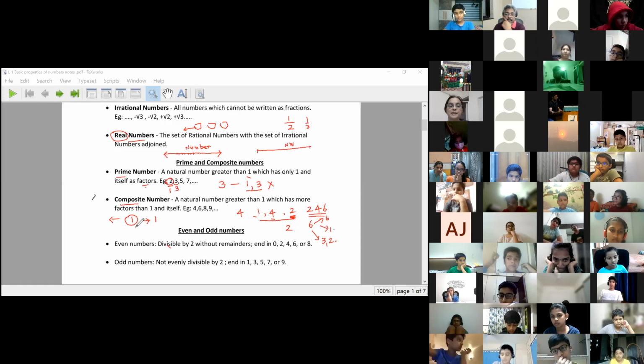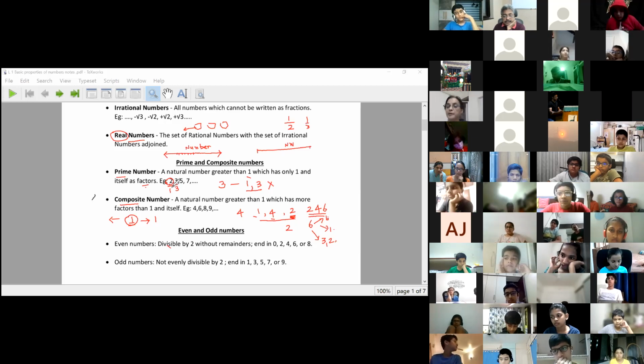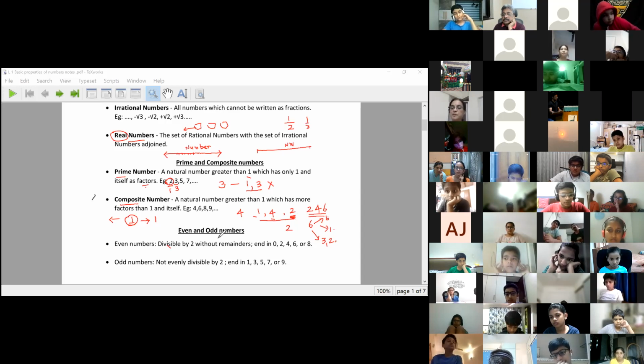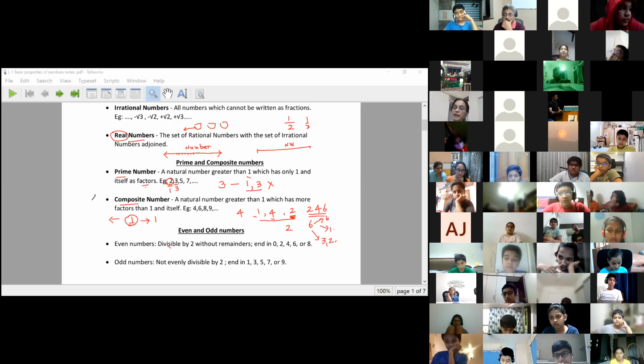So 1 is neither prime nor composite, whereas 2 is the only prime number. Right? And now we know what are even and odd numbers. Numbers that end with 1, 3, 5, 7, 9 are odd numbers. And numbers that end with 2, 4, 6, 8, 0 are even numbers. Right? So this was a small warm-up recap.